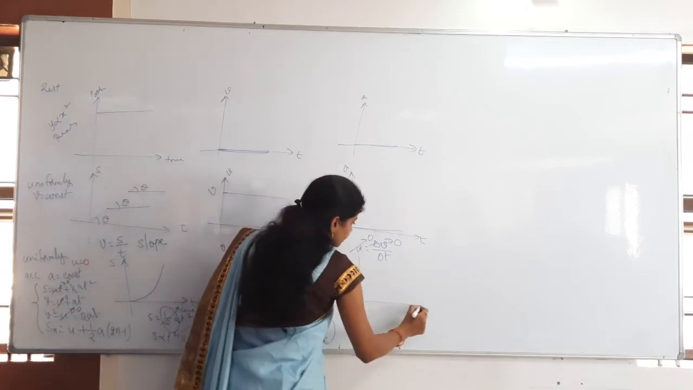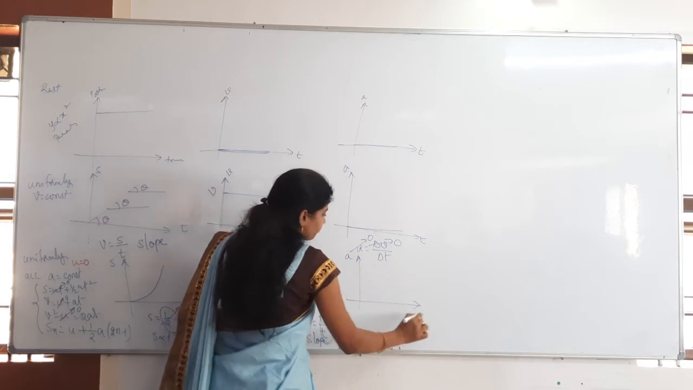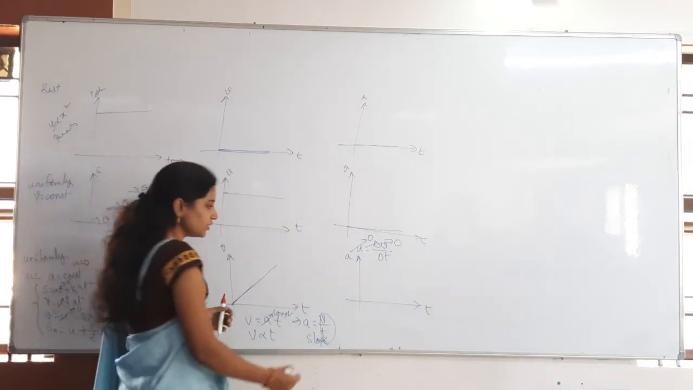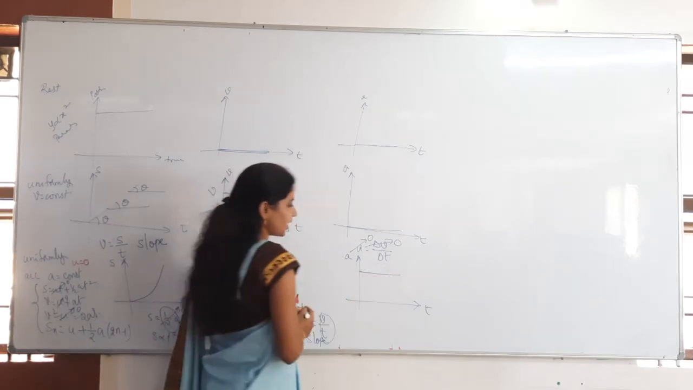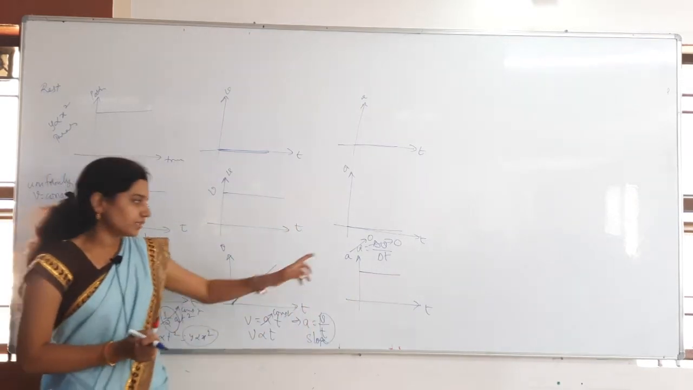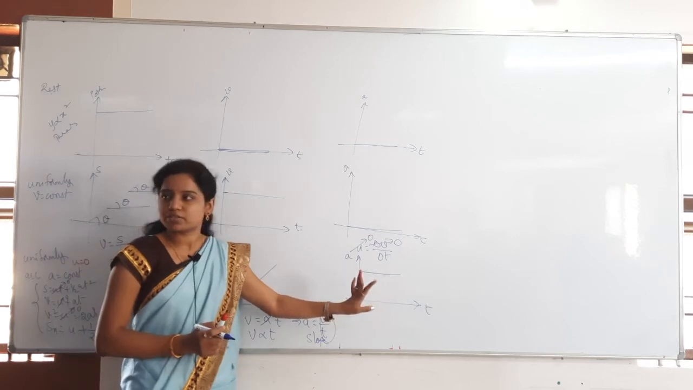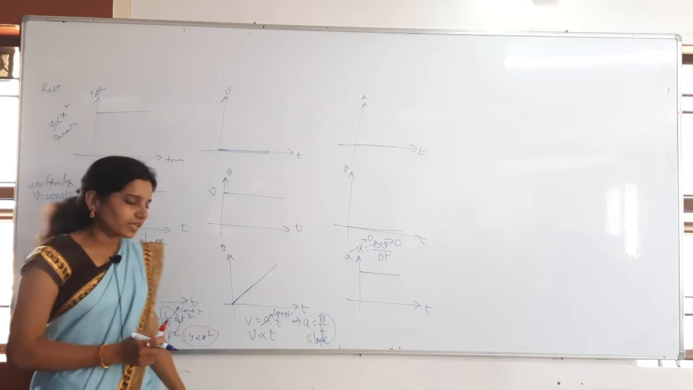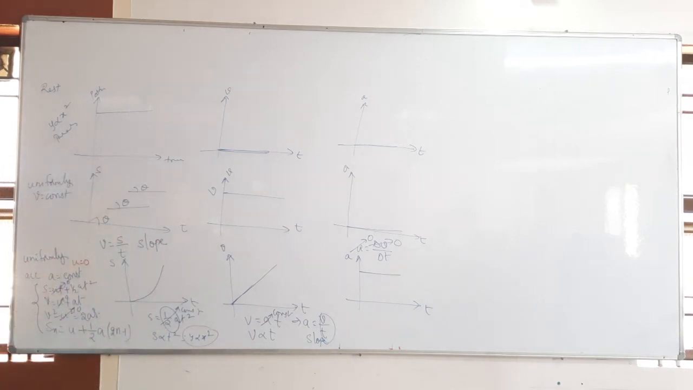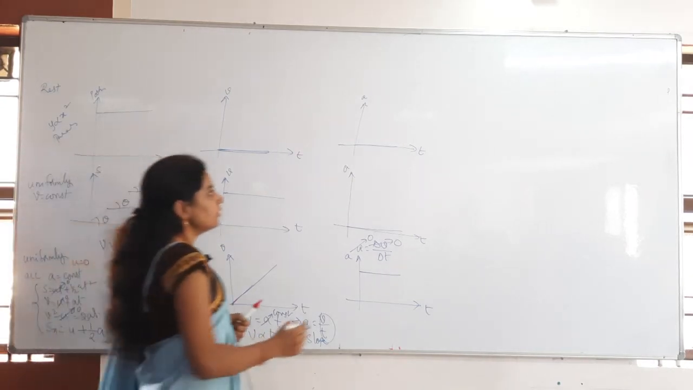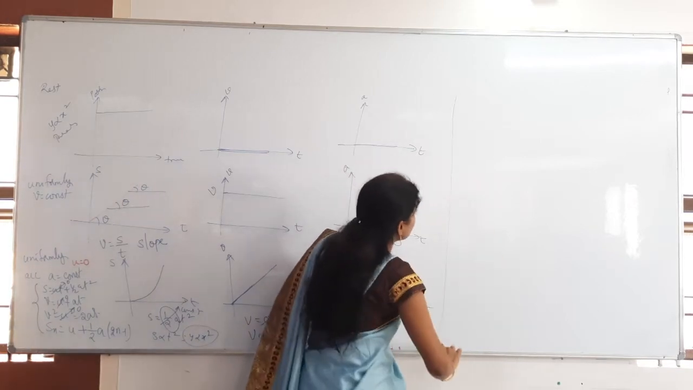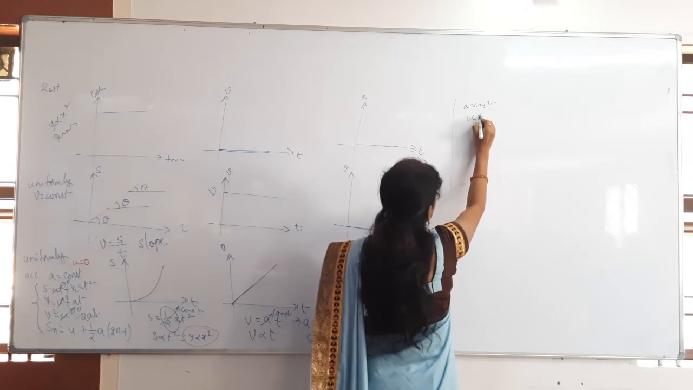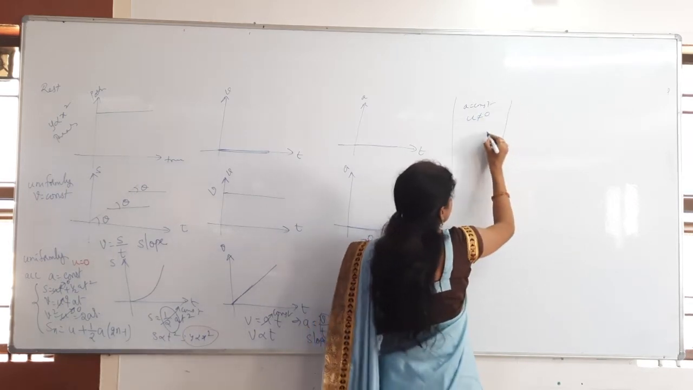Then the AT graph, acceleration and time graph. What I said, acceleration is constant. So acceleration is constant means there is no change in the acceleration. We will get the acceleration constant, parallel to the time axis. As the time increases also, there is no change in the acceleration. That is about whenever u is equal to 0. And also, if u is not equal to 0, same case again, acceleration is constant. Then what will we get as the ST graph?